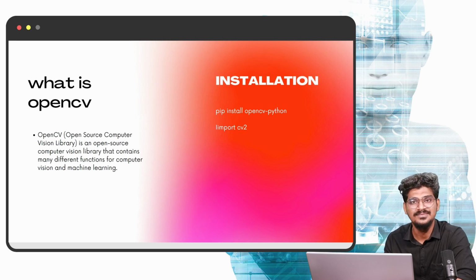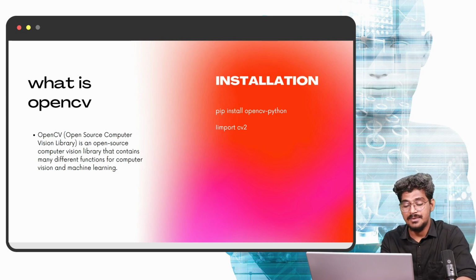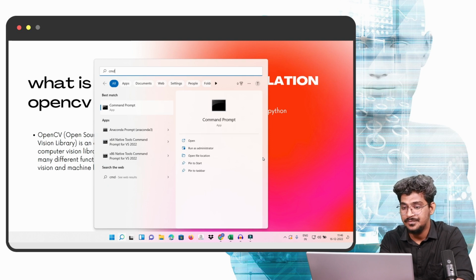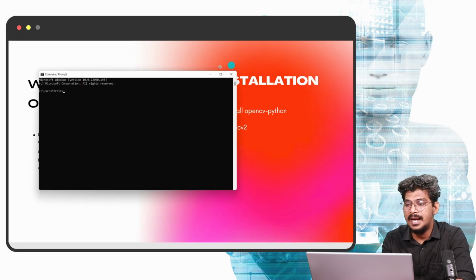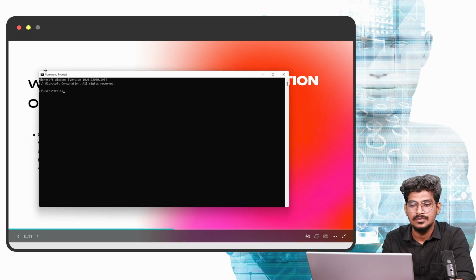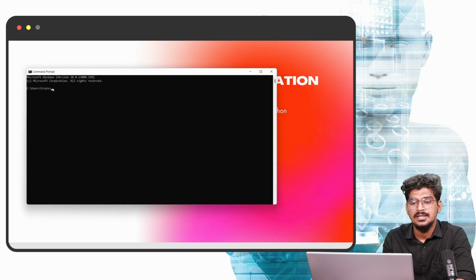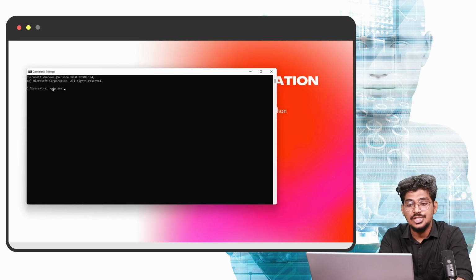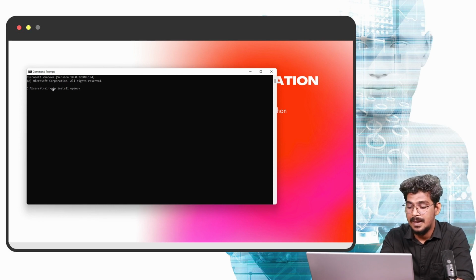Okay, right. So how do we install this particular package? Already we discussed that, so I will tell you one more time: pip install opencv-python. Just open the command prompt and follow the procedure: pip install opencv-python.